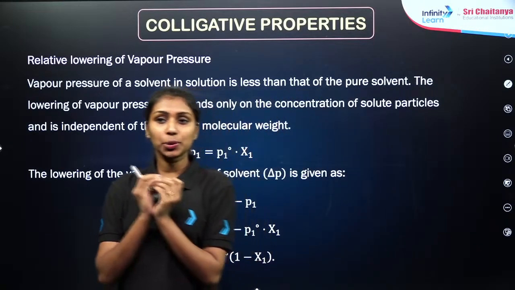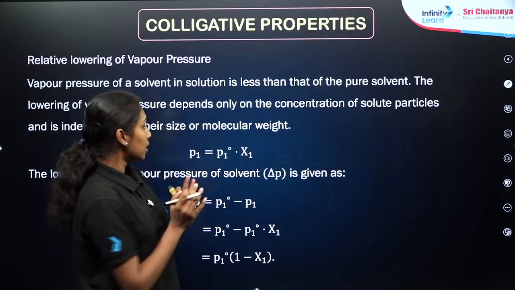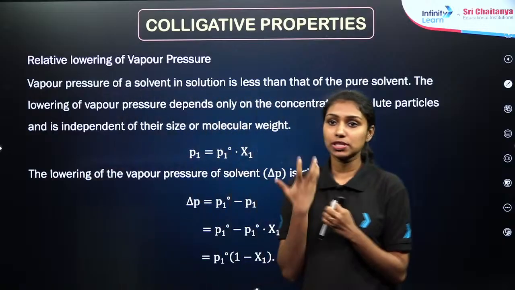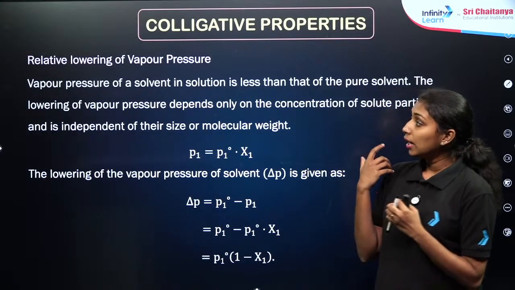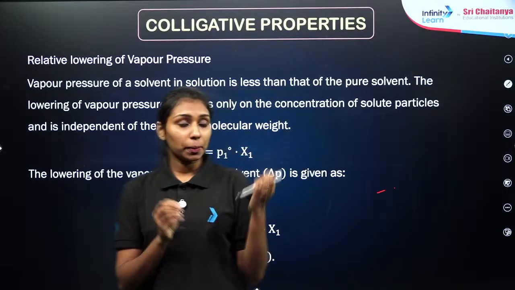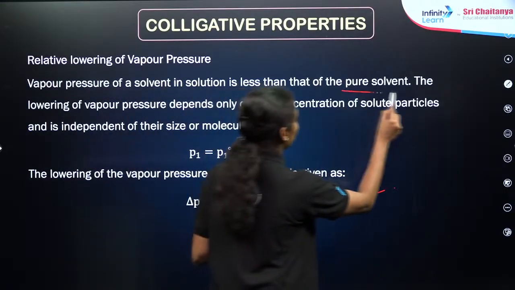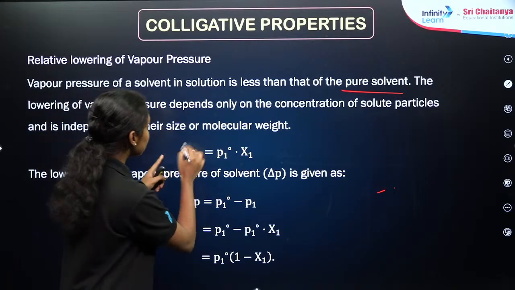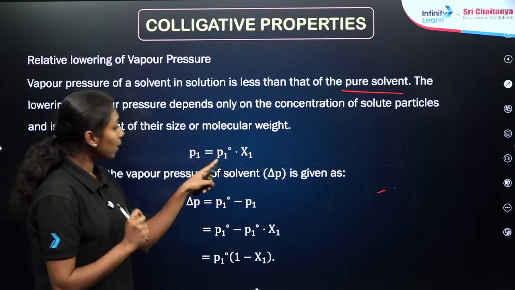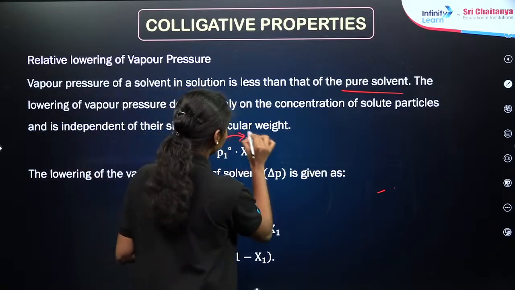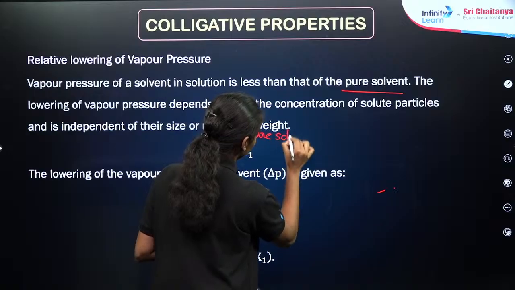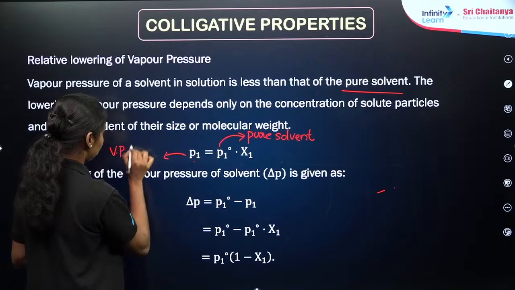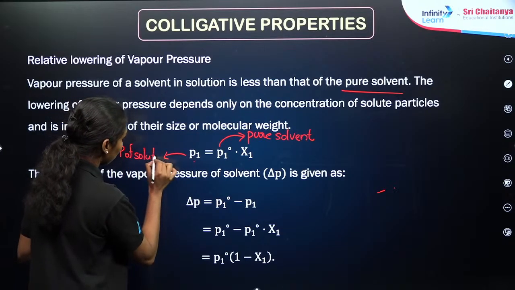There is a small derivation to calculate the relative lowering of vapor pressure. I need your complete attention here. If you are talking about the vapor pressure of a solution, in terms of solvent, we can say that this vapor pressure is always less than that of the pure solvent. How can we apply Raoult's law here? P1 is the vapor pressure of solution and P1° is the vapor pressure of pure solvent. So here we are applying Raoult's law.